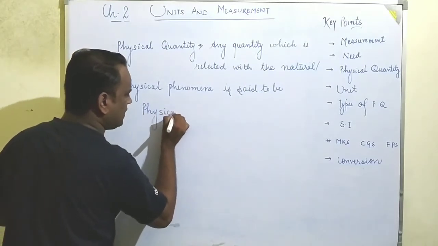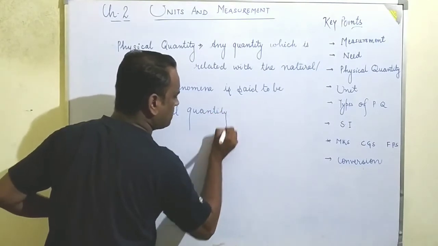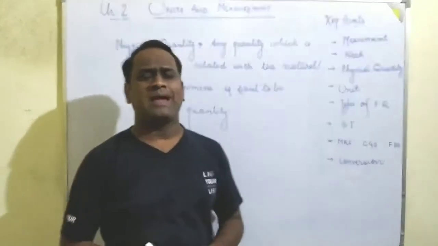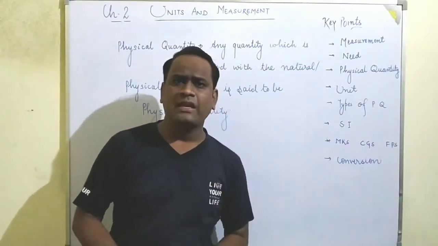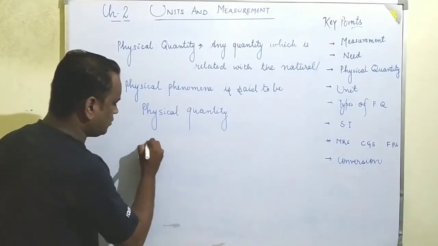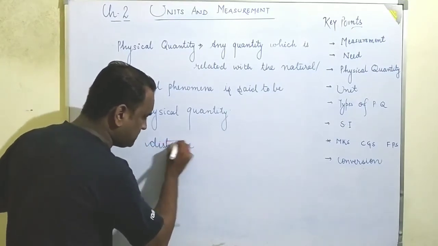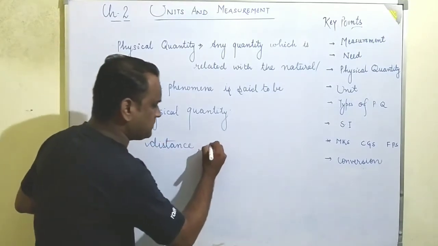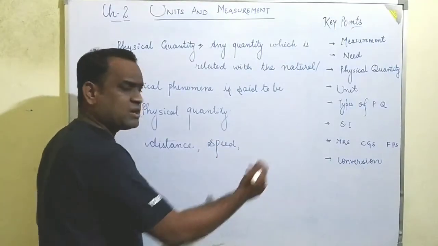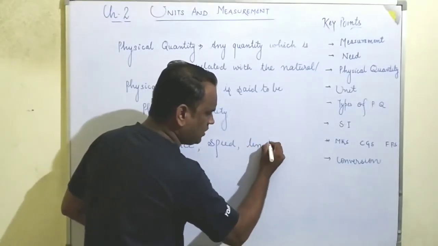Okay, physical quantity. Now the next thing which may come to your mind is, sir, what kind of quantities may be termed physical quantities? In our daily life we are covering some distance, so distance may be a physical quantity. With some speed we are covering some distance, so speed may be a physical quantity. Next, we are moving in a finite direction, so length may be a physical quantity.